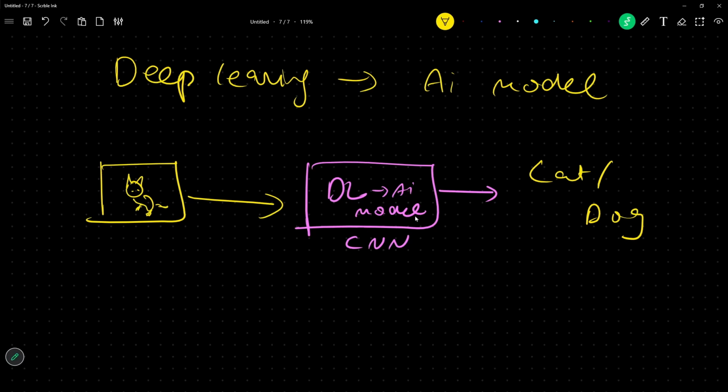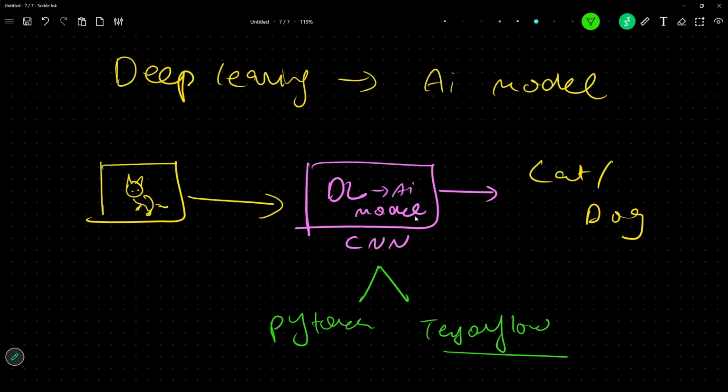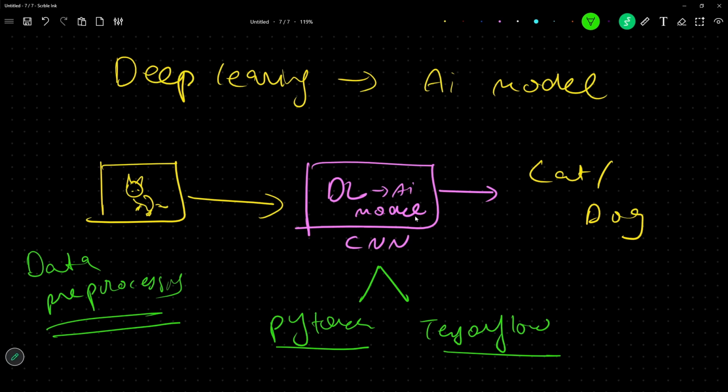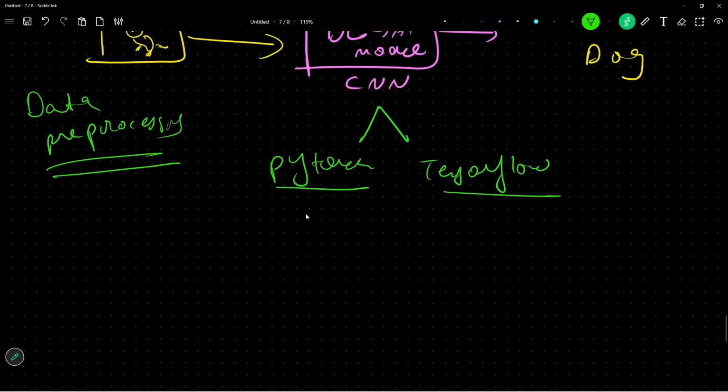Now, what is the role of computer vision here? To train deep learning neural networks, we have two frameworks: PyTorch and TensorFlow. These are the two frameworks using which we train our deep learning models. Before training, data pre-processing happens, right? And before prediction as well, data pre-processing happens.